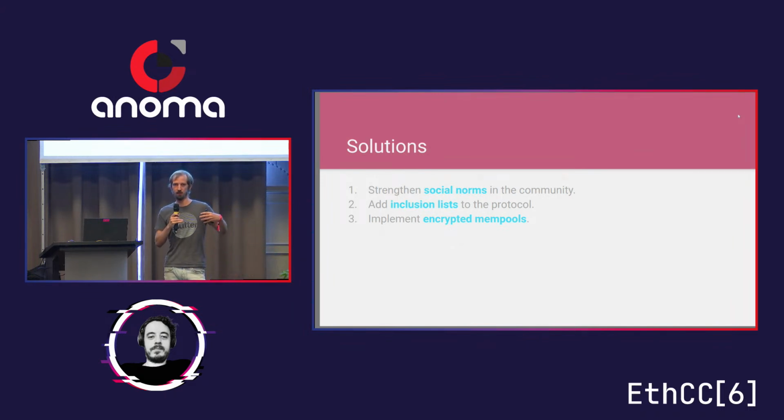And that would basically, again, put the whole weight of the validator set behind the transaction selection mechanism. And lastly, something we are working on at Shutter Network is using encrypted mempools. If transactions are encrypted, then the builder cannot distinguish between transactions they like and transactions they don't like. The problem would be basically solved.